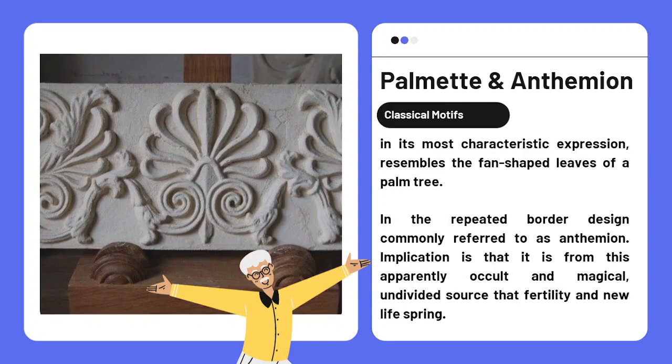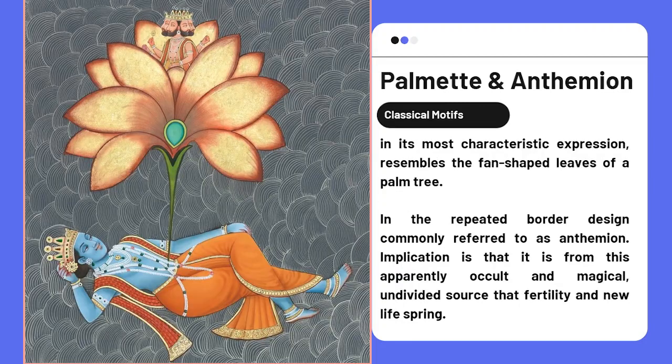In the repeated border design, it is commonly referred to as the anthemion symbol. The implication is that it is from this apparently occult and magical, undivided source that fertility and new life spring.